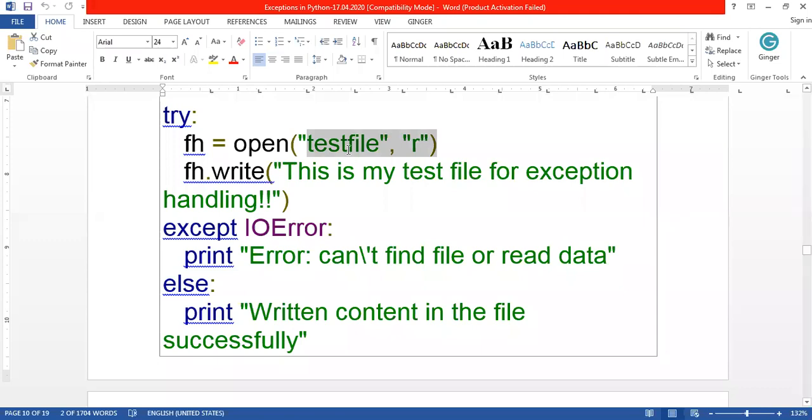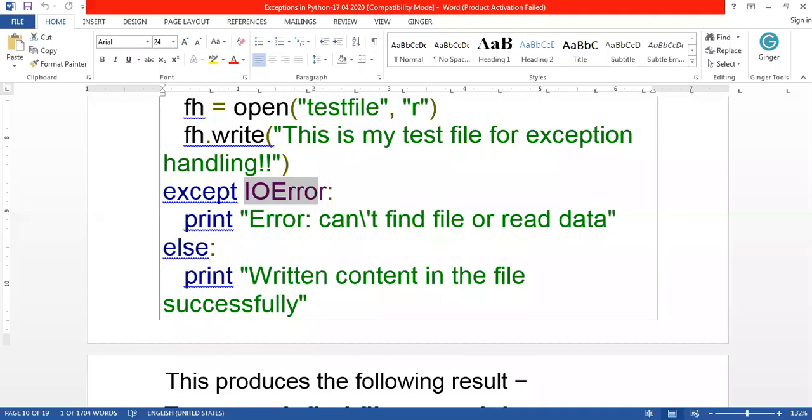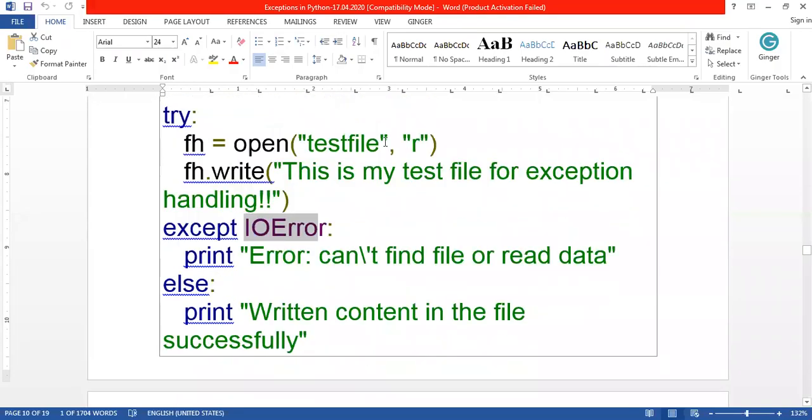In case the file exists, automatically the file is opened for reading. In case the file doesn't exist, it cannot be opened for reading. Automatically the IO error will come, right? So you assume that here the file doesn't exist. Okay. So automatically the error happens because we are trying to read a non-existing file. So the IO error happens, that exception is raised, and automatically it will come to the except, where the IO error handler is, and it will execute that part.